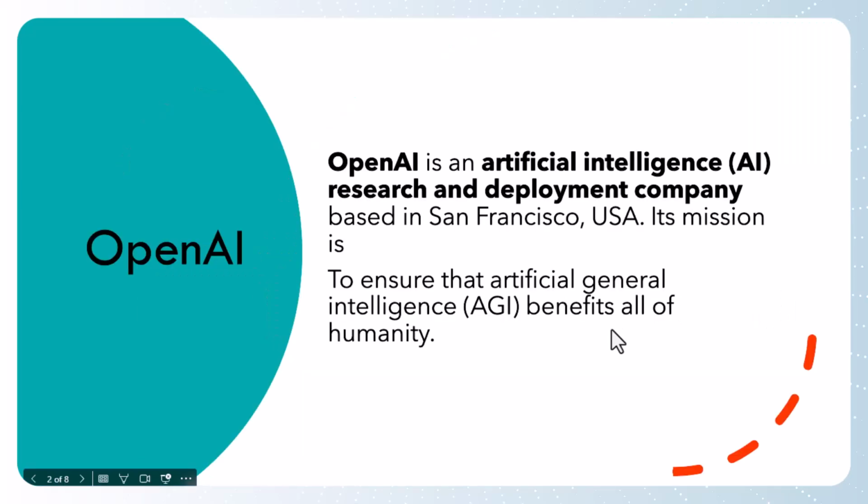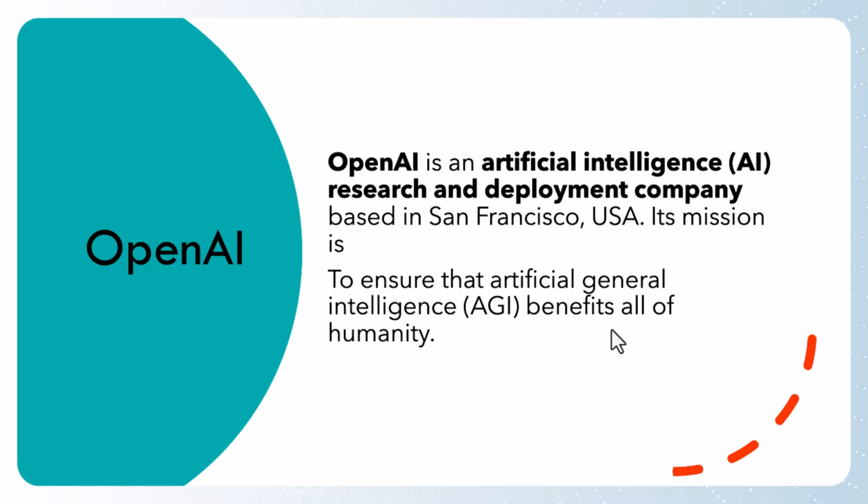So what is OpenAI? OpenAI is an artificial intelligence research and deployment company. OpenAI is a company just like Microsoft, Google, or any other software company. And don't confuse, it is not a technology. OpenAI is a company. It is based in San Francisco in the USA. Its mission is to ensure that artificial general intelligence benefits all of humanity.